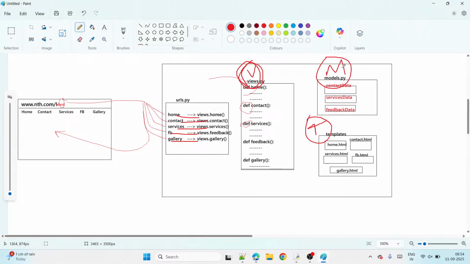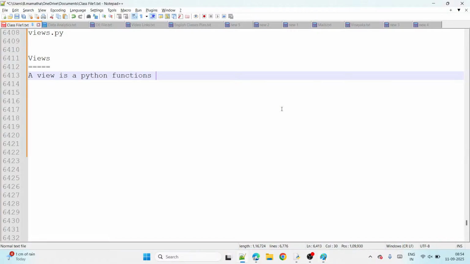Here, if you observe, a view takes a request, executes the logic, and then gives a response, right? A view takes a request, executes the business logic, and then gives a response, meaning the result, guys.